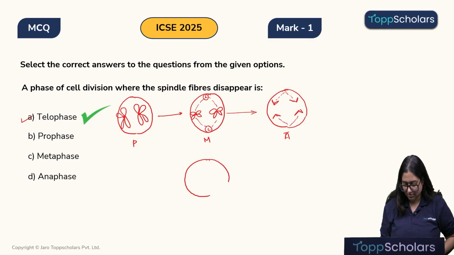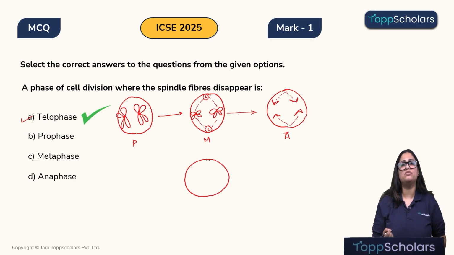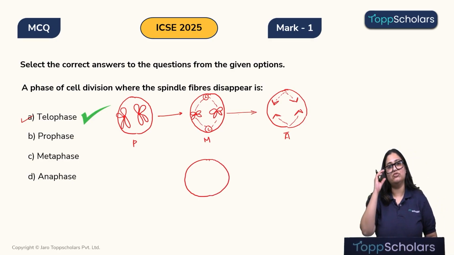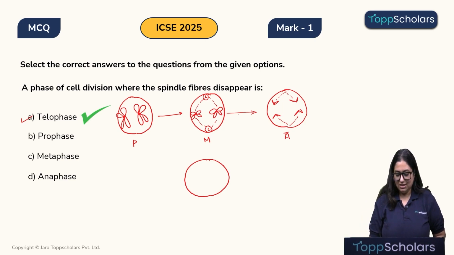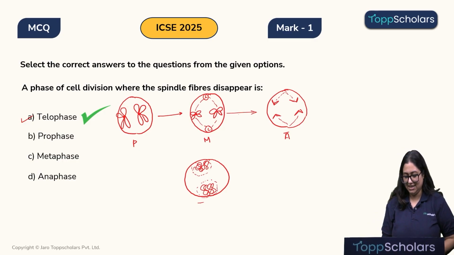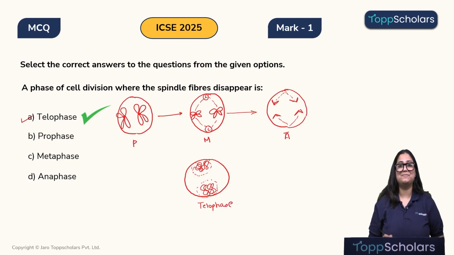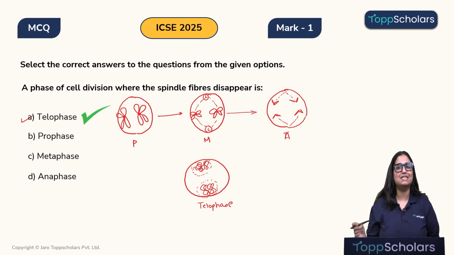Telophase is essentially reverse prophase, meaning whatever is happening in the prophase, its reverse is taking place in the telophase. That is, the chromosomes will start to decondense and they will convert again into chromatin fibers of DNA. So we will be able to see the chromatin fibers. The nuclear membrane will start to appear and so will all the other cell organelles. Okay, and therefore the correct answer is the telophase, where the spindle fibers disappear. I hope this explanation was clear.